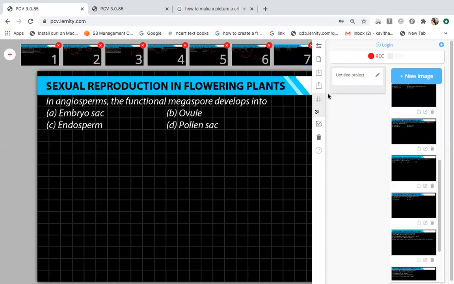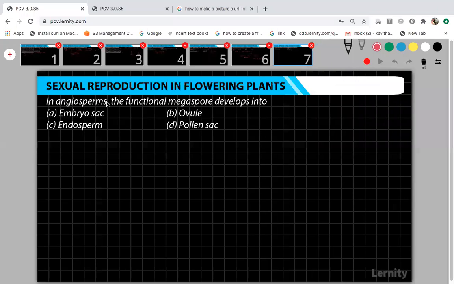Yeah. This is a very easy question. In angiosperms, the functional megaspore develops into what? What is the answer? It is a direct question. Embryo sac. That's it.